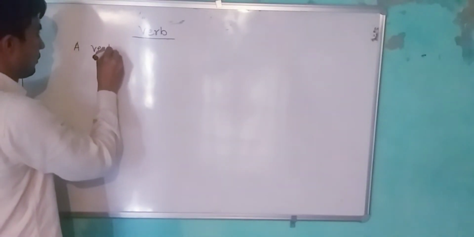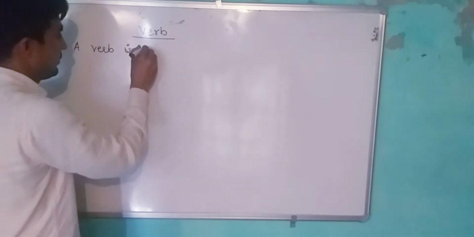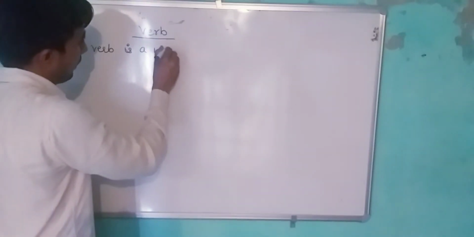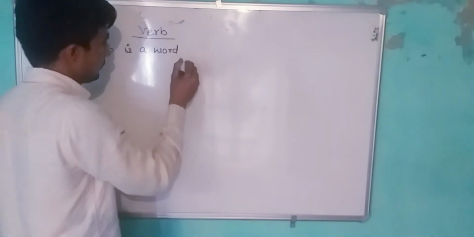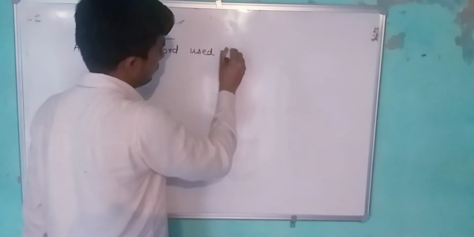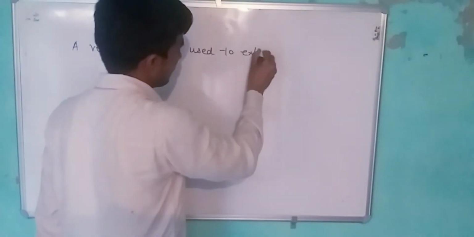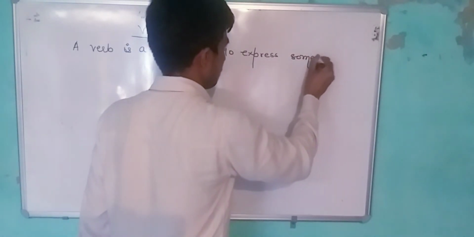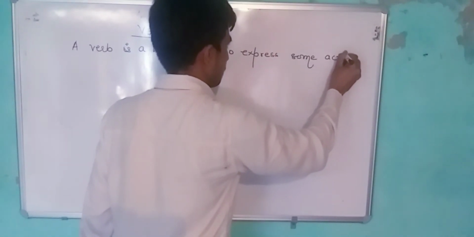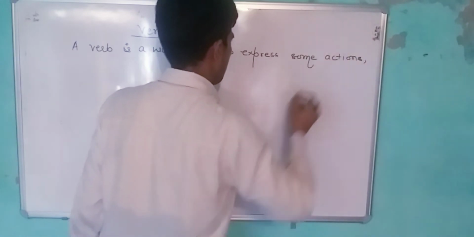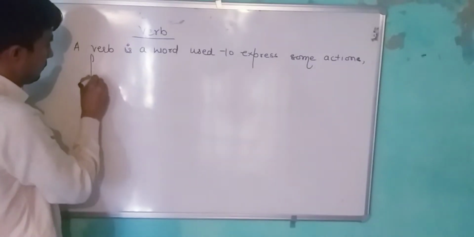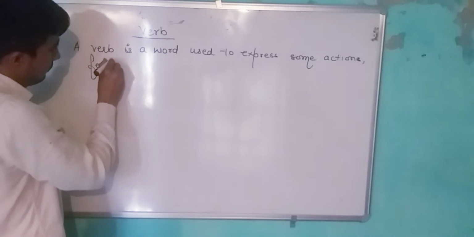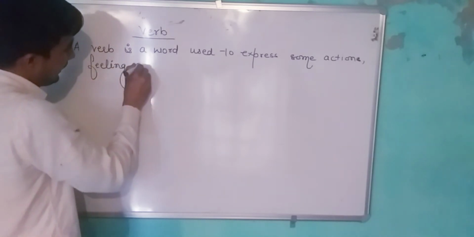A verb is a word used to express some actions, feelings, and existence.